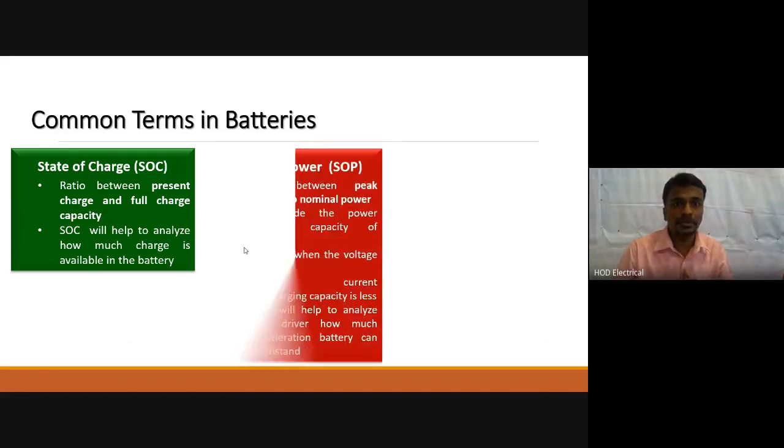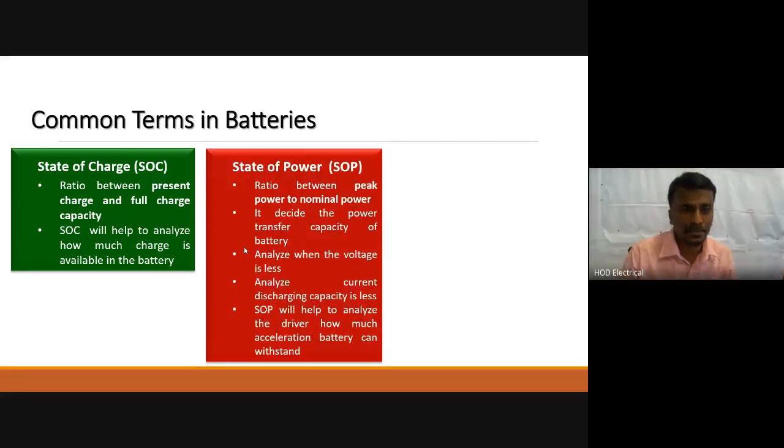Then the second one is state of power. The state of power is nothing but how much power is available: whether I can accelerate, and whether the battery will withstand that acceleration. That is called state of power.